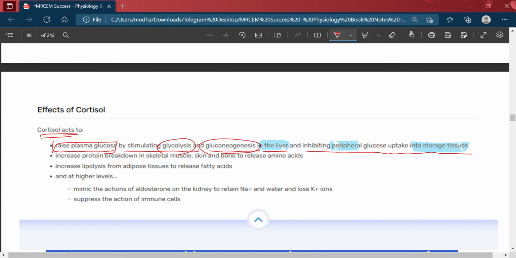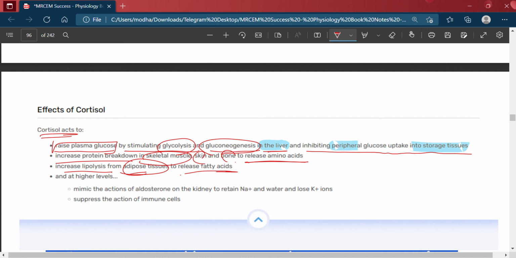Then which other effects? Increased protein breakdown in skeletal muscle, skin and bone to release amino acids. Increased lipolysis in adipose tissue to release fatty acids.